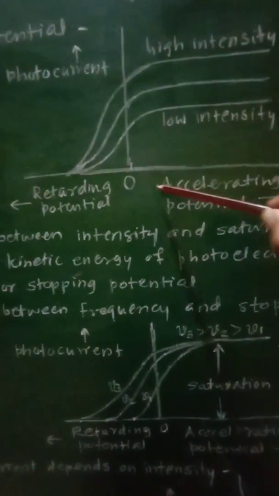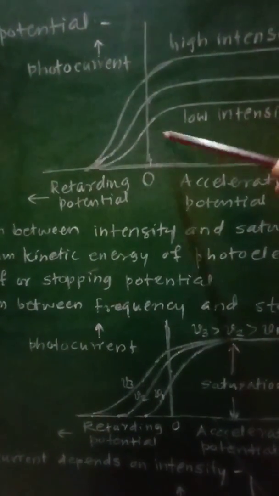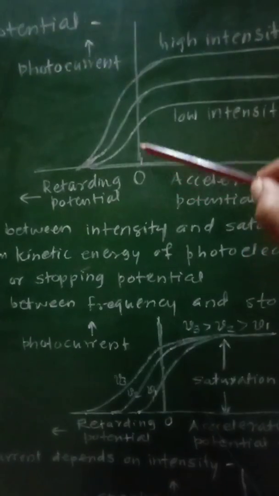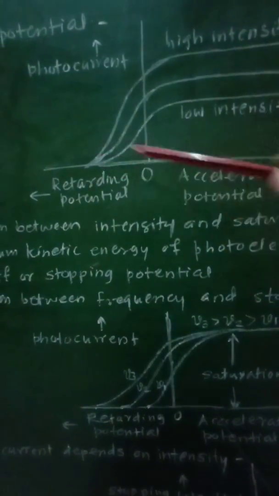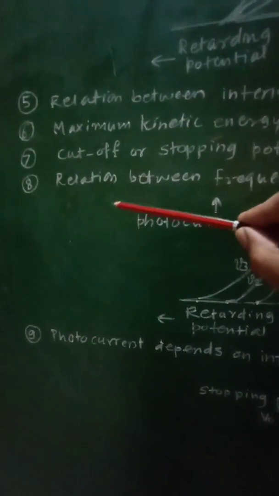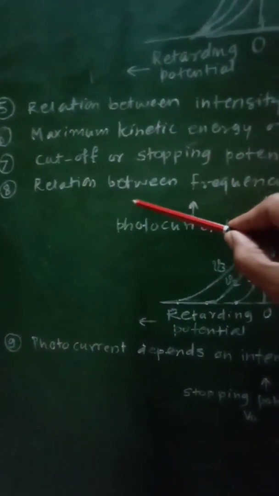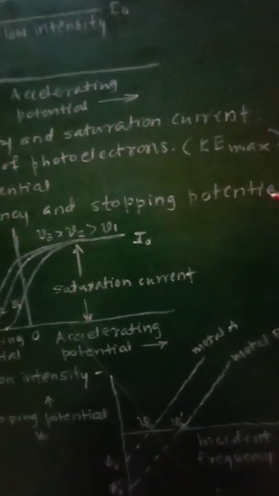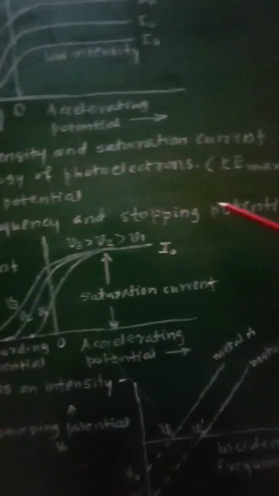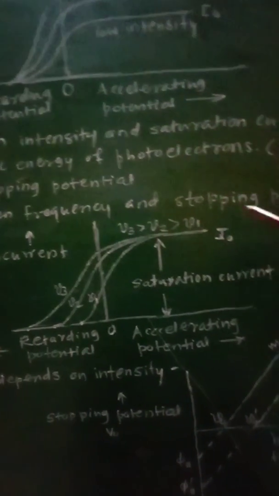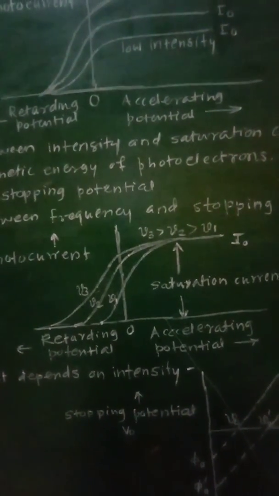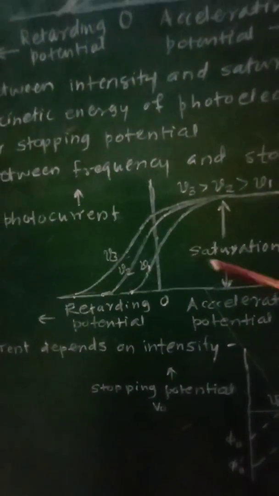As we go towards the left, that is we are decreasing the potential applied, the current will go on decreasing. And now the next observation gives the relation between frequency and stopping potential. The relation between the frequency and stopping potential will be given by this figure.